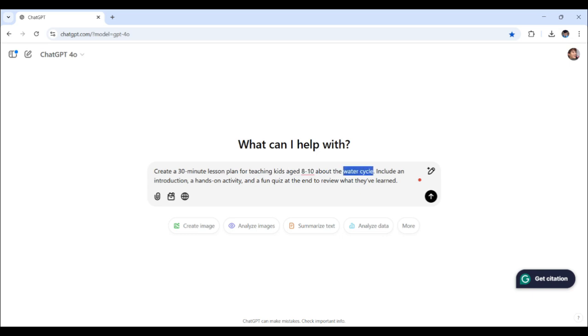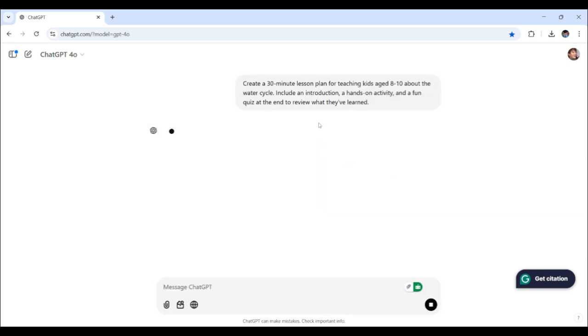It has to include introduction, hands-on activity, and a fun quiz at the end to review what they've learned. All right, let's send this off and see what ChatGPT would be working on it. Just remember, this is where you can really save time instead of starting from scratch.